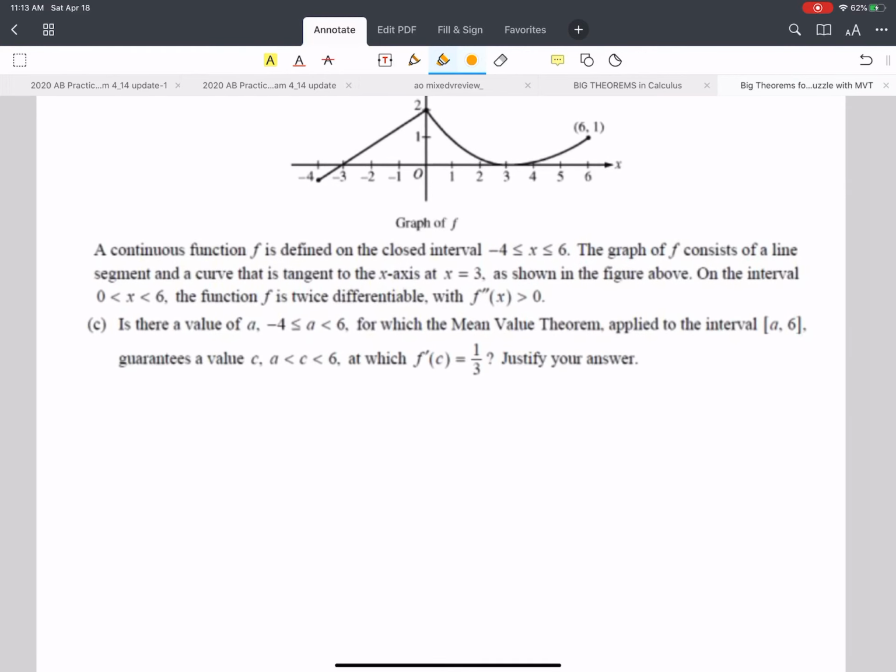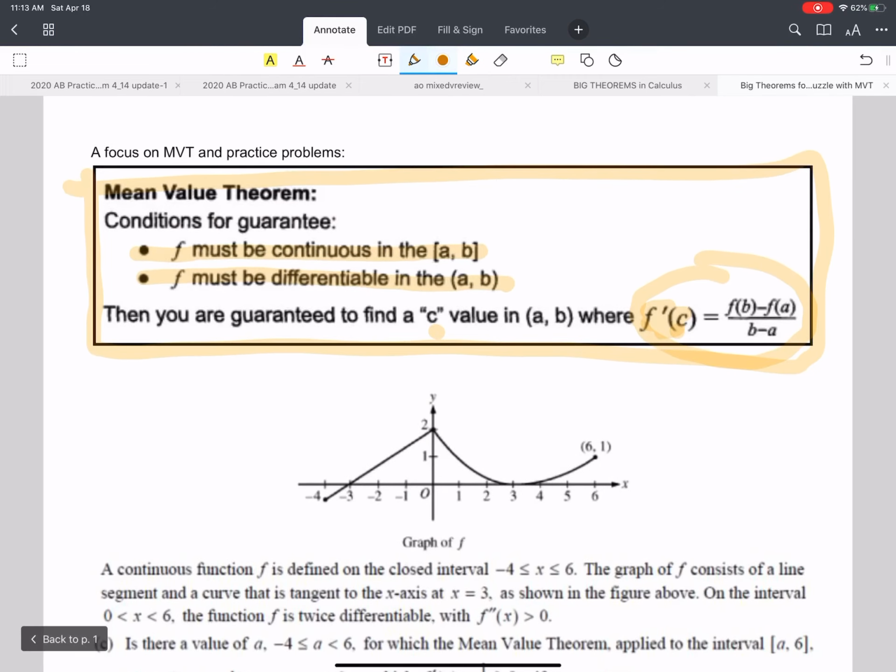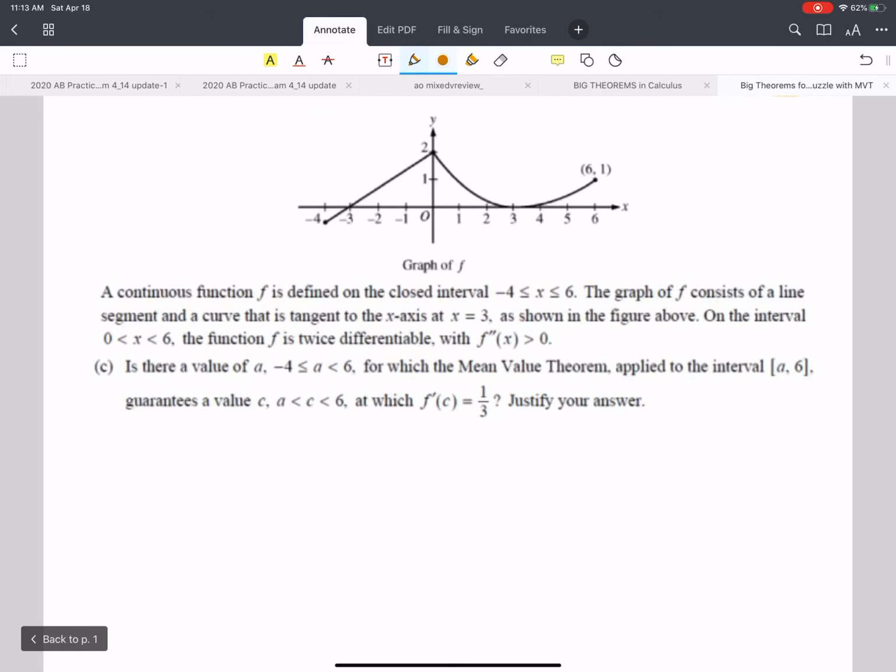Okay, so let's get into this first one just to go over quickly. Some people said they had trouble with finding that value when they give you that. I know you've seen this question, so you can pause it and read it again if you want, but I'm going to get into this. So is there a value A on this interval for which mean value theorem can apply? When I look at this interval, it's saying from -4 to 6, and they're talking about f, I believe. Yeah, they're talking about f.